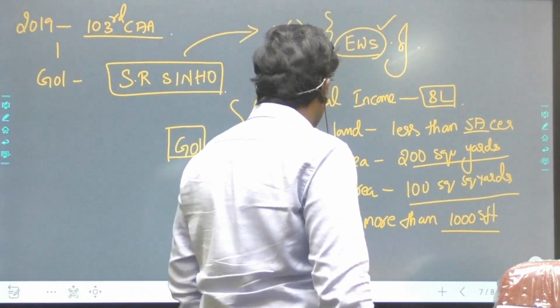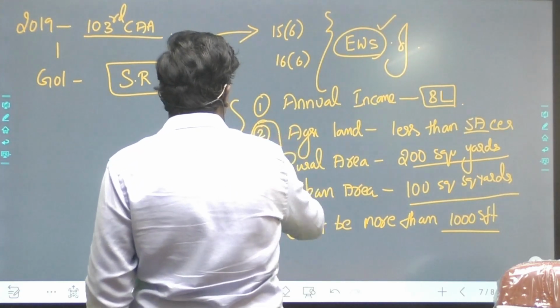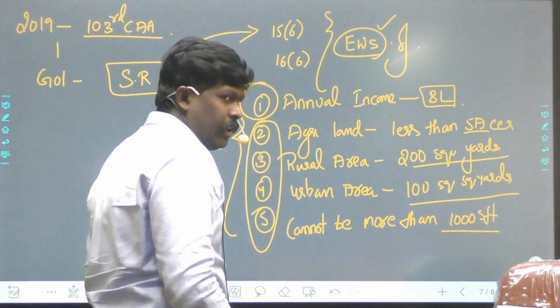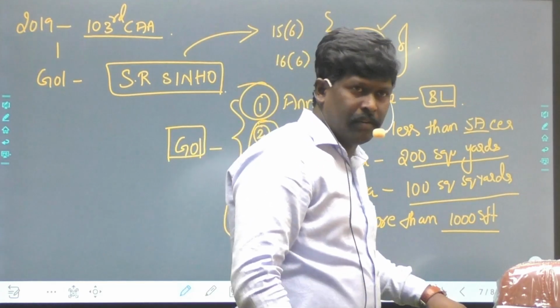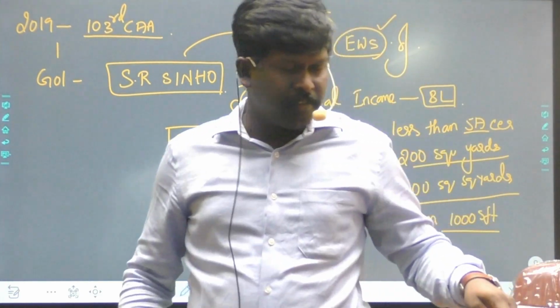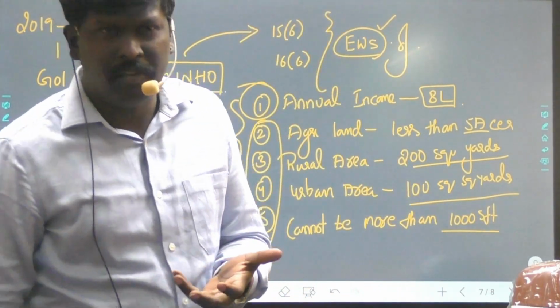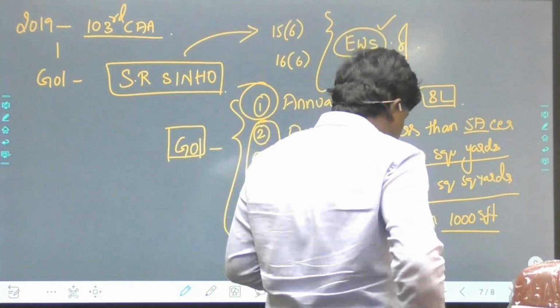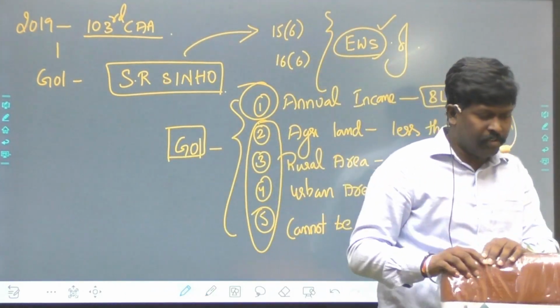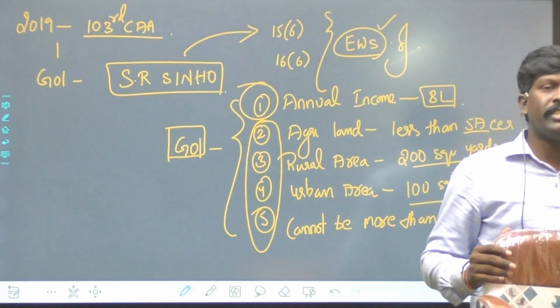Now the Telangana government has relaxed all these 5 criteria. It is only going with the first criterion. Every government can relax it, but these are the 5 criteria. Now economically weaker section reservation is given on the basis of annual income, money and economy. But the Constitution doesn't allow that, right? The Constitution said the reservations can be given only on the basis of social and educational backwardness.